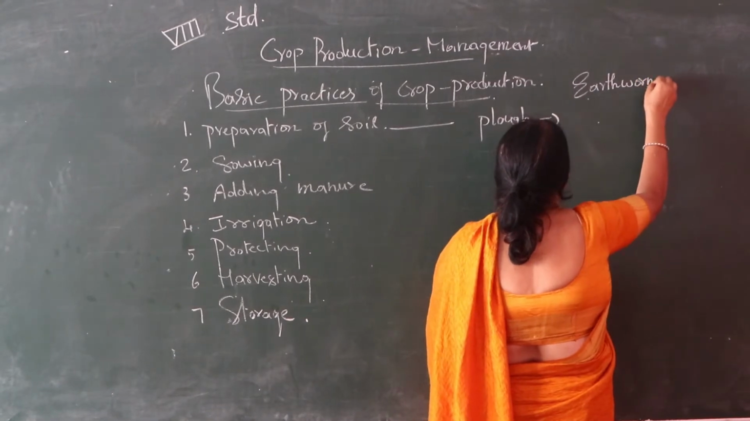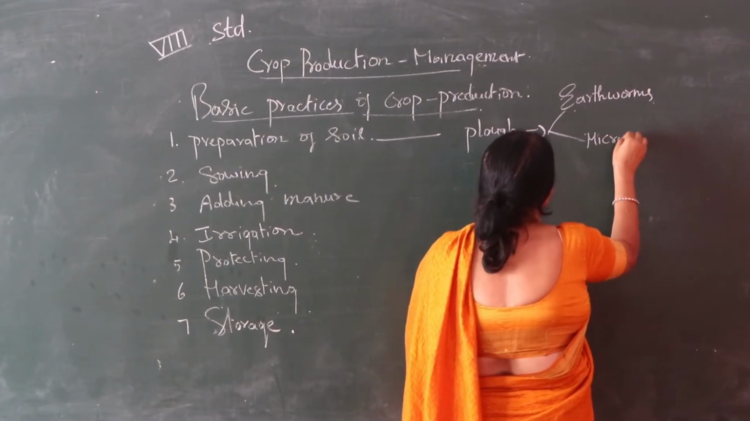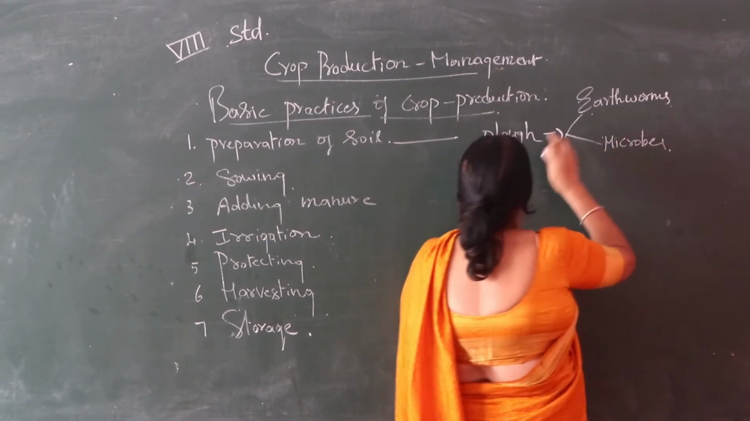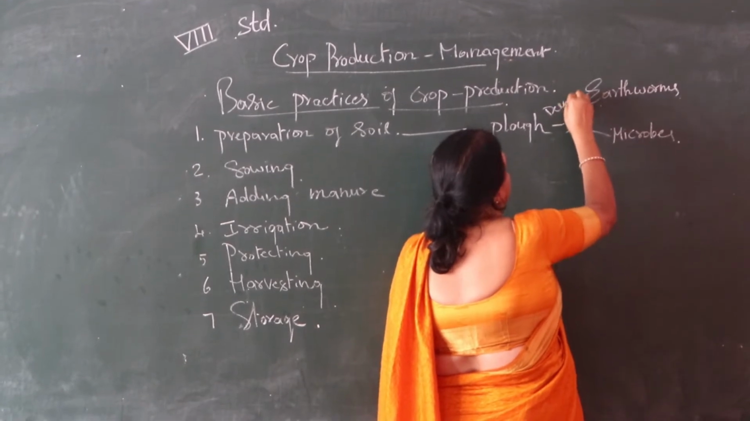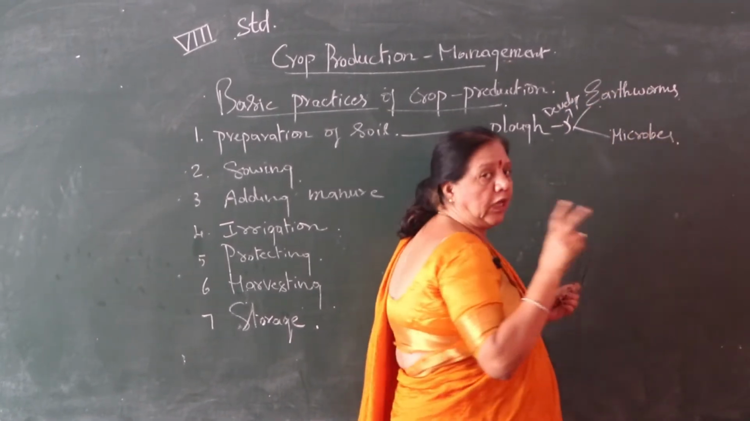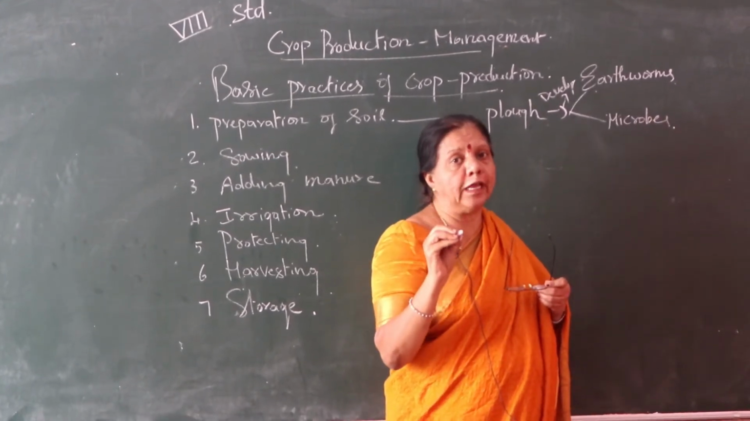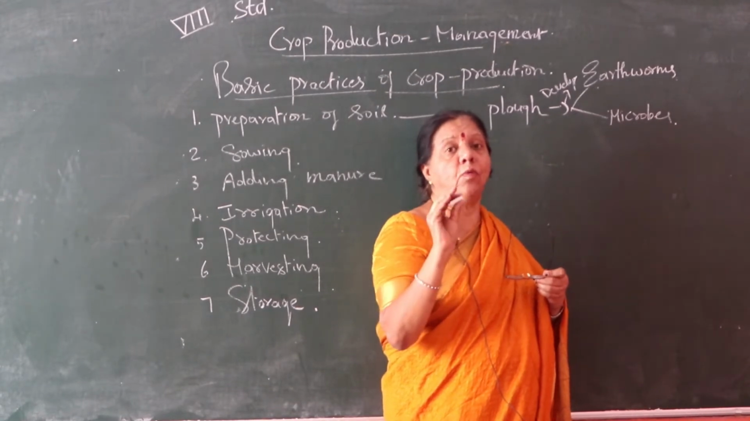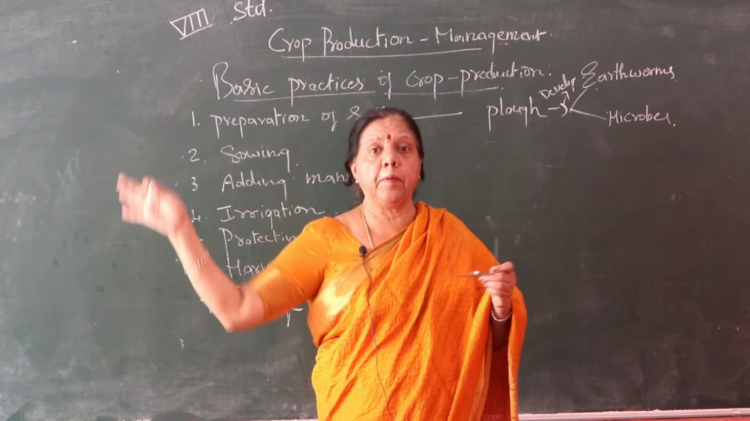What is this, children? Ploughing develops earthworms and microbes. Read out, children. While ploughing, it develops earthworms and microbes. These two are friends of the farmer, ರೈತನಿಗೆ ಗೆಳೆಯರು. Because earthworms loosen the soil, because it was very big.